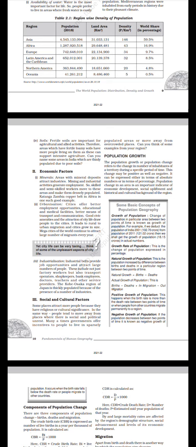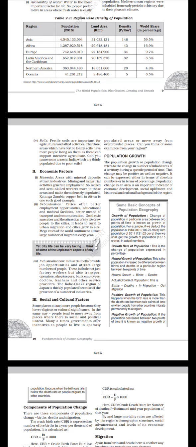Population growth. The population growth or population change refers to the change in number of inhabitants of a territory during a specific period of time. The change may be positive as well as negative. It can be expressed either in terms of absolute numbers or in terms of percentage. Population change in an area is an important indicator of economic development, social upliftment, and historical and cultural background of the region. Some basic concepts of population geography.